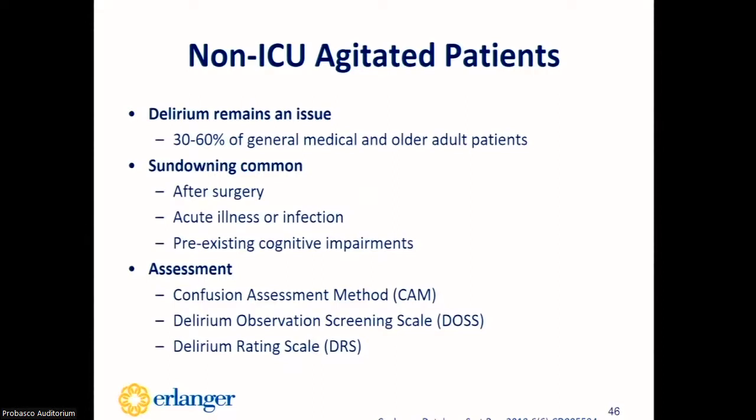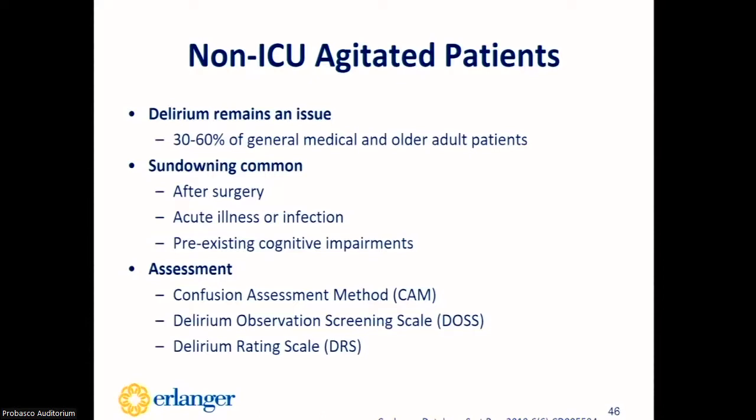Another common issue in floor patients is sundowning. Patients that are sundowning develop restlessness, agitation, irritability, and confusion that begins and worsens as the daylight begins to fade away. Sundowning is a very common occurrence, especially in patients after surgery, those that are recovering from an acute illness or infection, or those patients that already have a pre-existing cognitive impairment. Other possible causes of sundowning include the lack of proper sleep that patients are getting in the hospital, unmet needs such as hunger or thirst, and also things like depression, boredom, and pain.